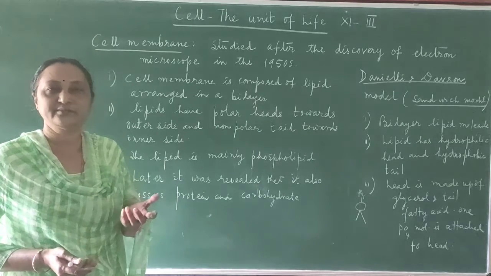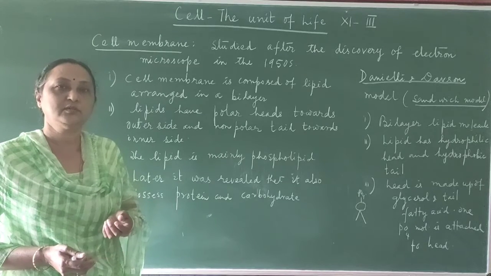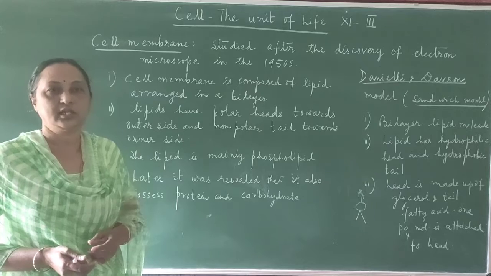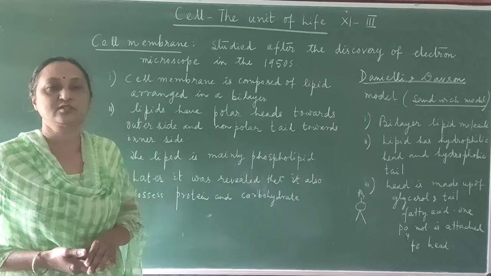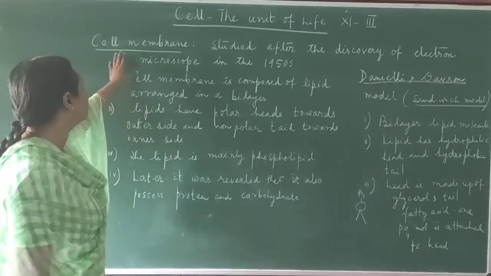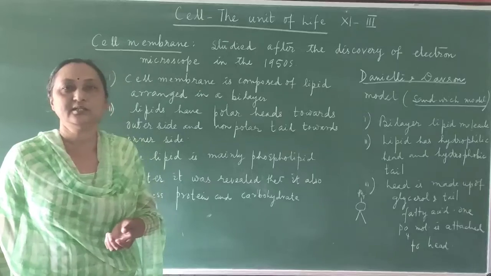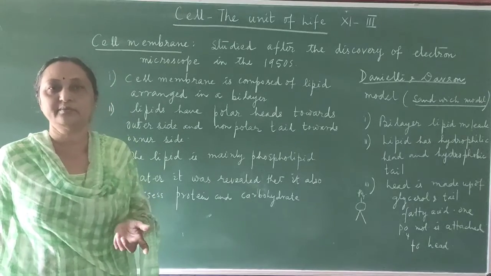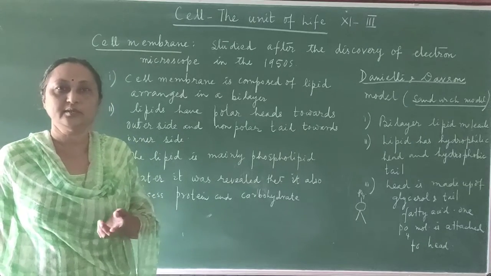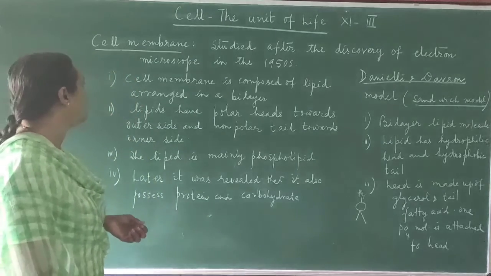Because the cell itself is very small, and the cell organelles in the cytoplasm are also smaller in comparison to the cell. So with the help of the electron microscope, we can study all the parts in detail. The cell membrane is also called the plasma membrane or biomembrane, and it is called a semi-permeable or selectively permeable membrane. So what are the properties of the cell membrane?